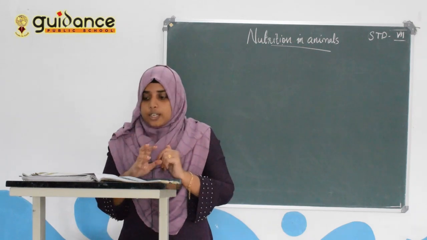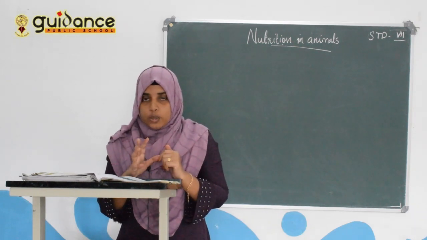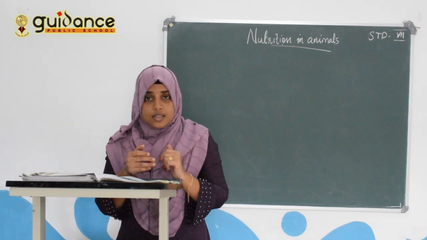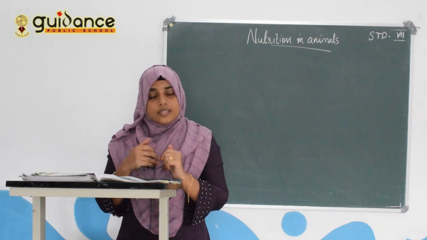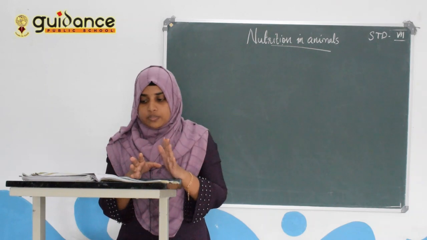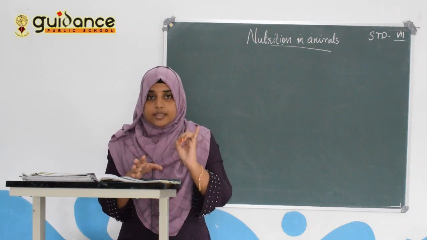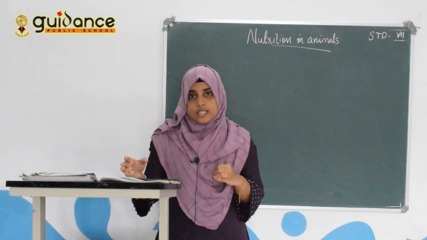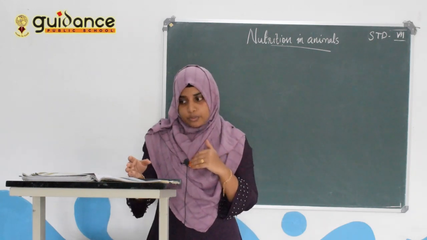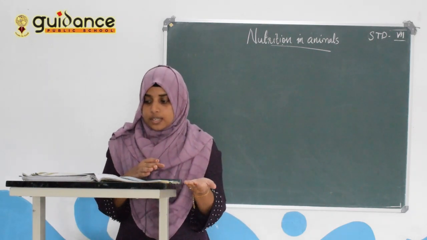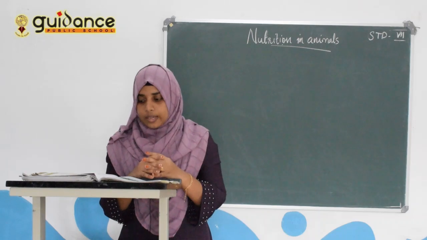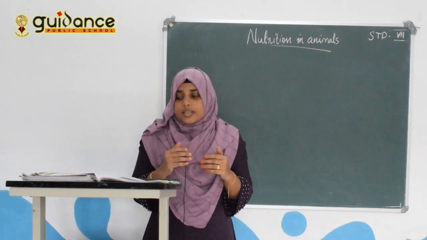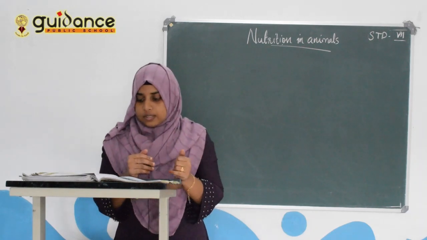Animal nutrition includes nutrient requirement, mode of intake of food, and utilization in the body. The components of food such as carbohydrates are complex substances.